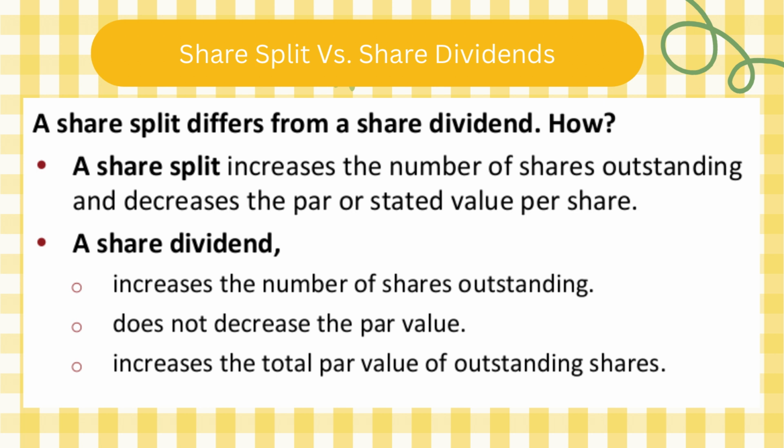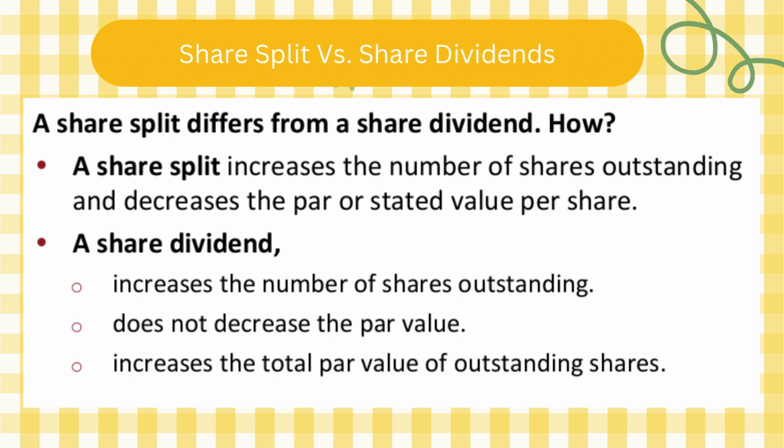While a share dividend increases the number of shares outstanding, it does not decrease the par value. The par value will be the same. It increases the total par value of outstanding shares, because I'm gonna have more outstanding shares with the same par value. Why do we do share split?